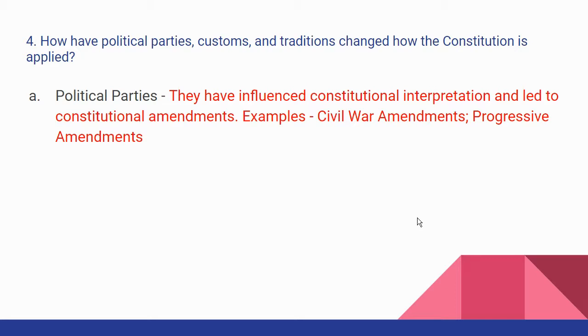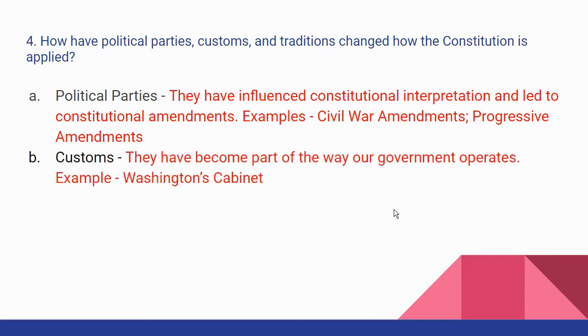So they can influence the way the Constitution is interpreted, and they can also influence it by proposing amendments. Customs have become a part of the way our government operates. So for example, Washington, when he was president, there's a part of the Constitution that says that the heads of the executive departments are to do certain things. And there was nothing specified as to how they get those. So he formed a cabinet, which was basically a group of advisors that became the heads of the department. And every president after him kept that policy going. So that was a custom that became set in stone, and it's just the way we do it now.